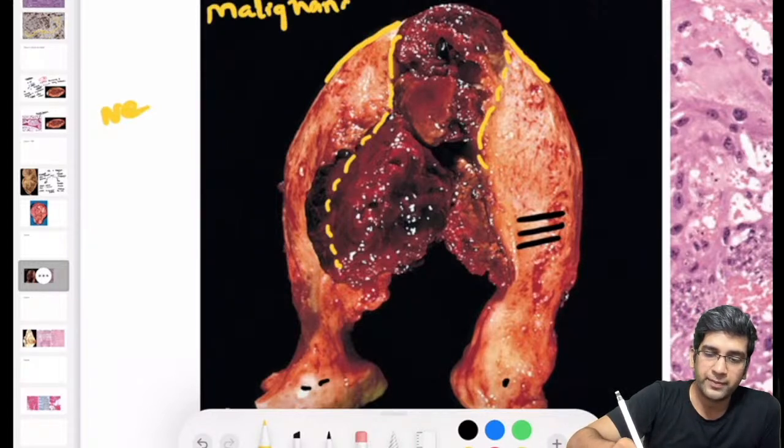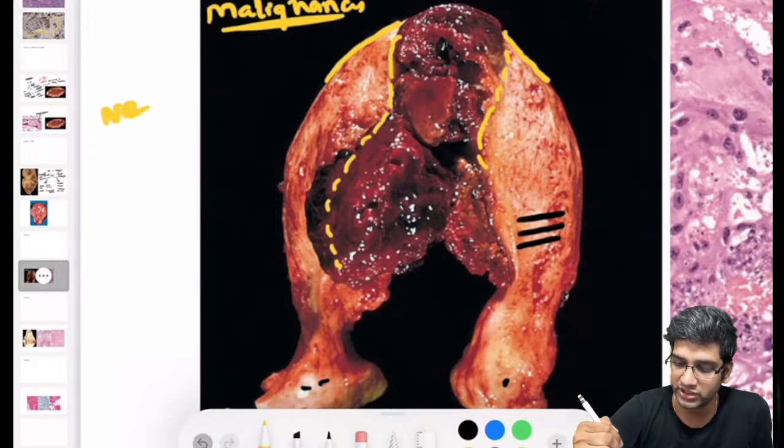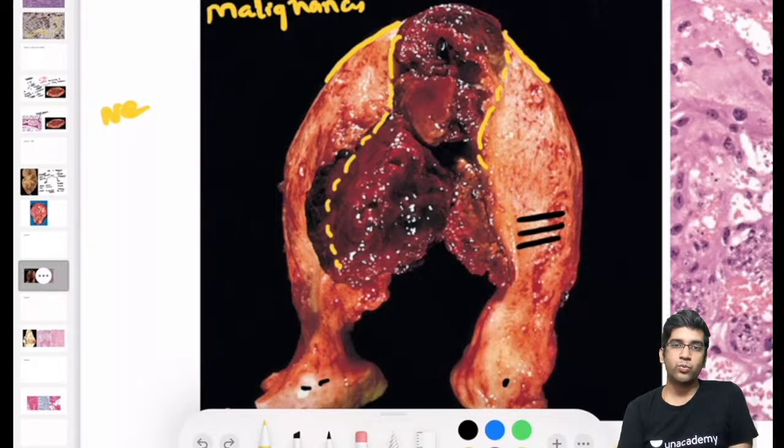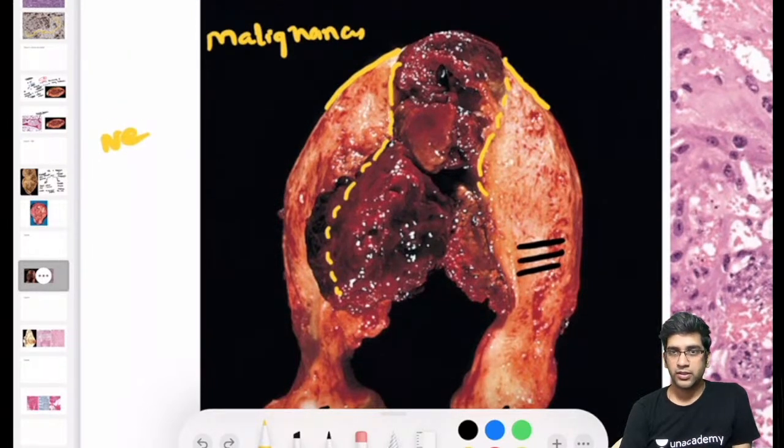If you're going to think of a malignancy in uterine tissue in a hysterectomy sample, what do you think will be the differential diagnosis? And I want you to tell why that differential diagnosis. It is malignant. Why? What's the differential diagnosis and why?